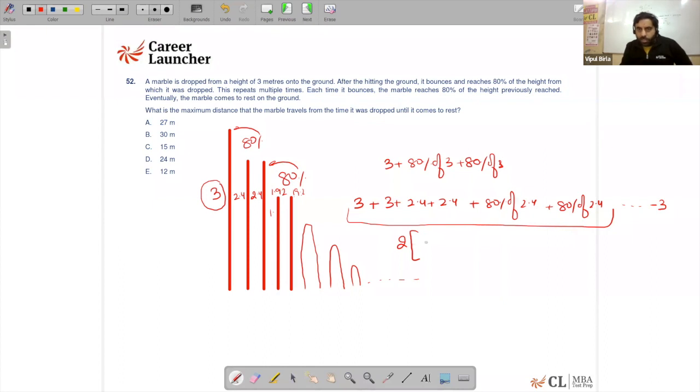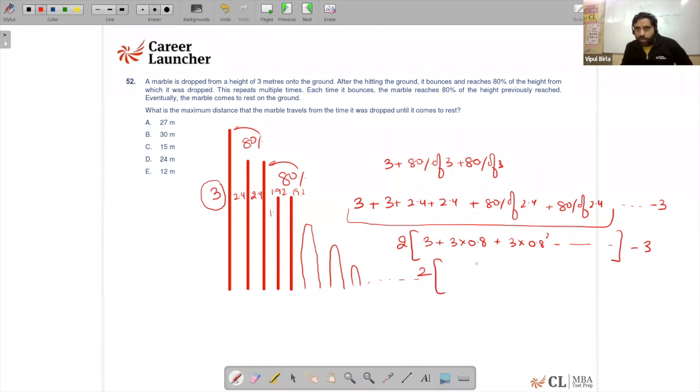So it is going to be 3 plus 3 into 0.8 plus 3 into 0.8 square, and so on, and then minus 3. We have taken it extra, so we need to subtract that.